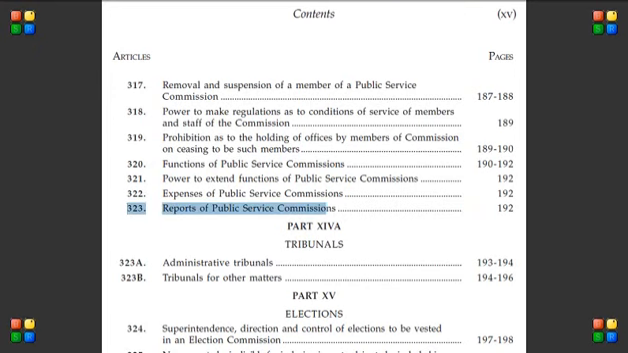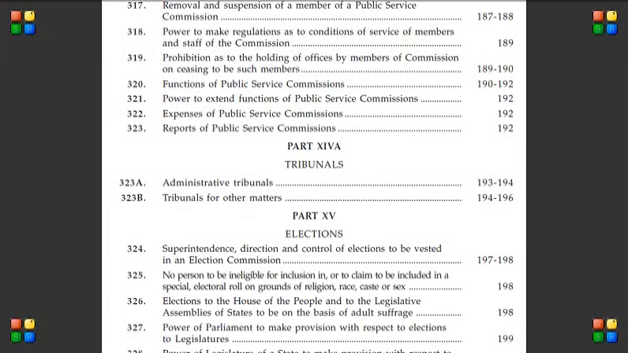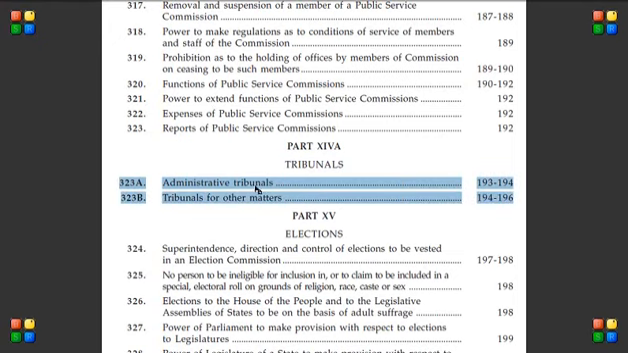It ends at 323, and after that we have Part 14A. It talks about tribunals. Tribunals are some kind of special courts. Article 323A talks about administrative tribunals. If some member in the administration has a problem, he can approach these tribunals. Article 323B talks about some extra tribunals.